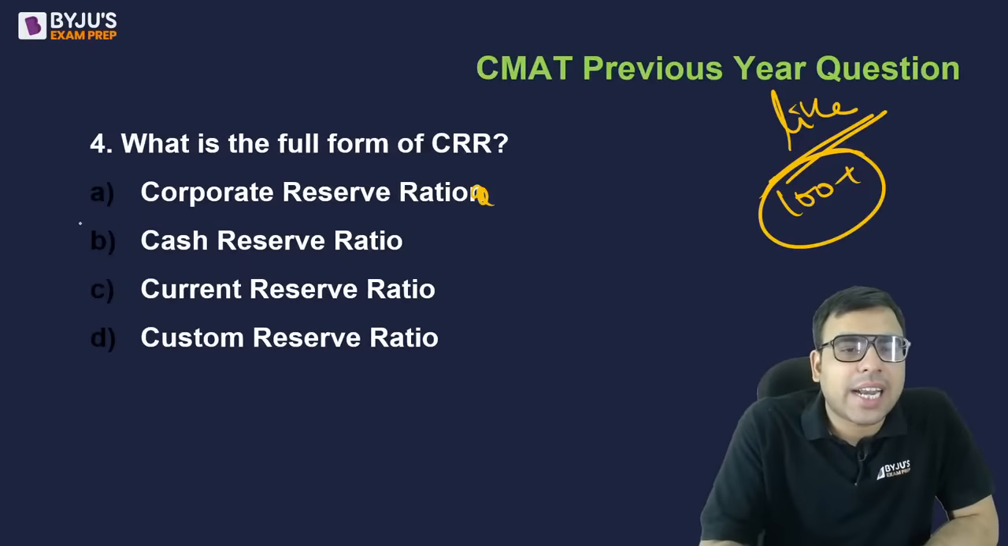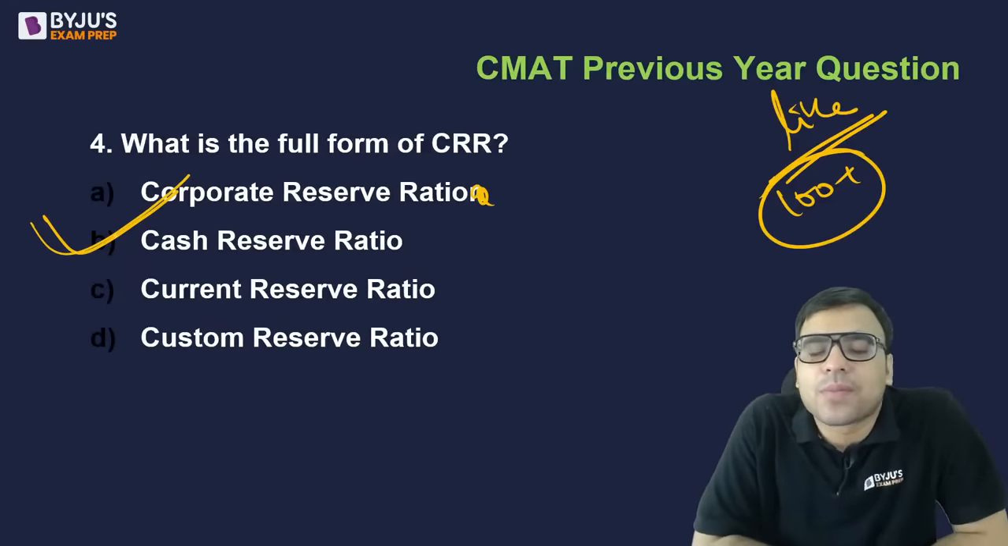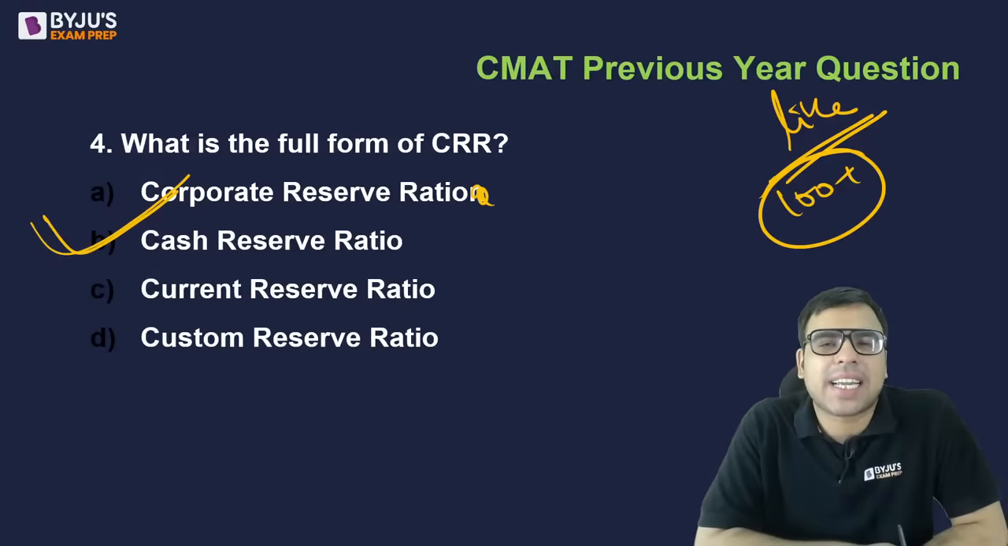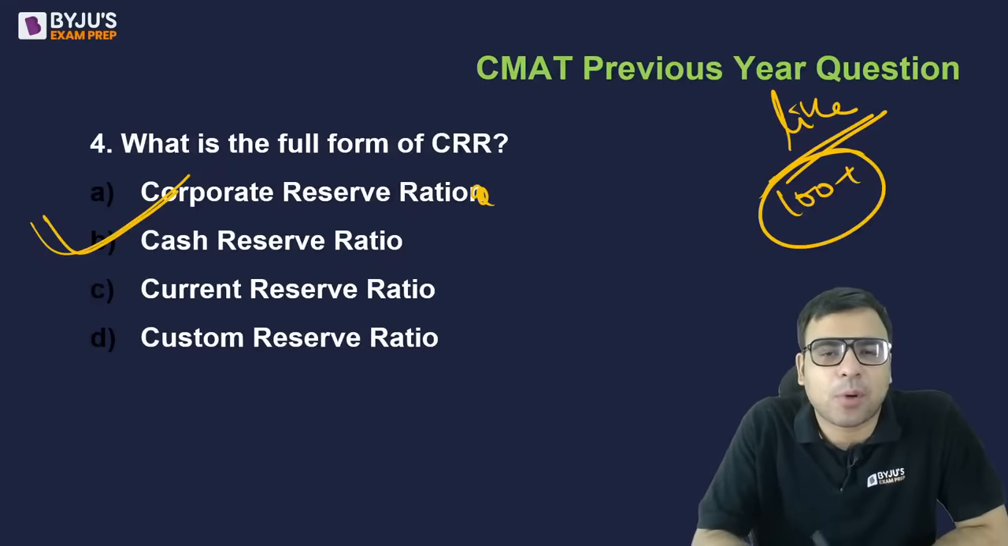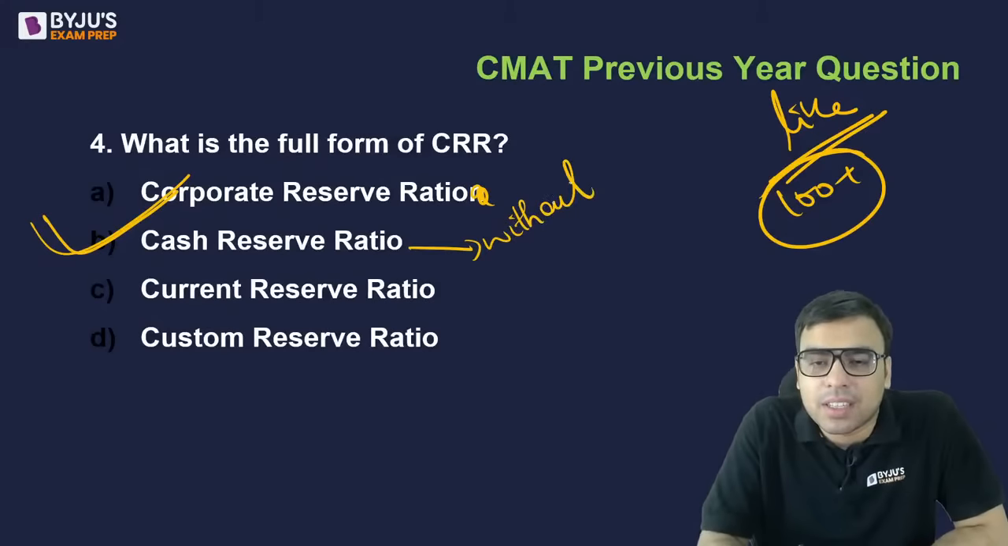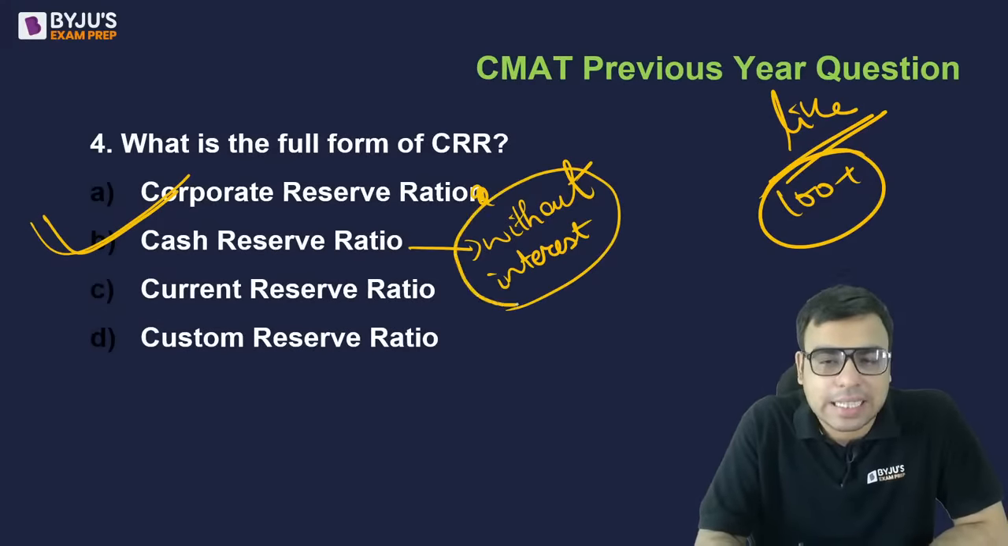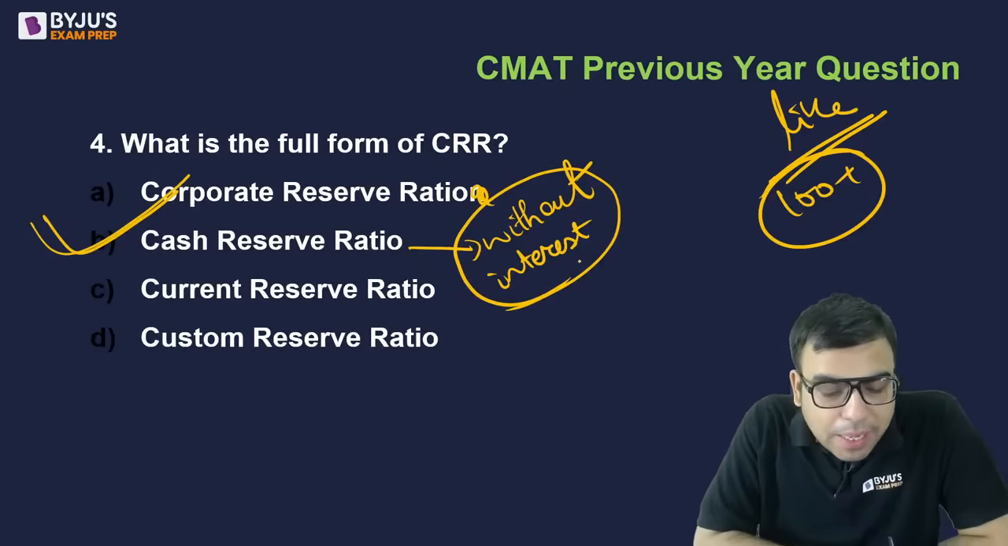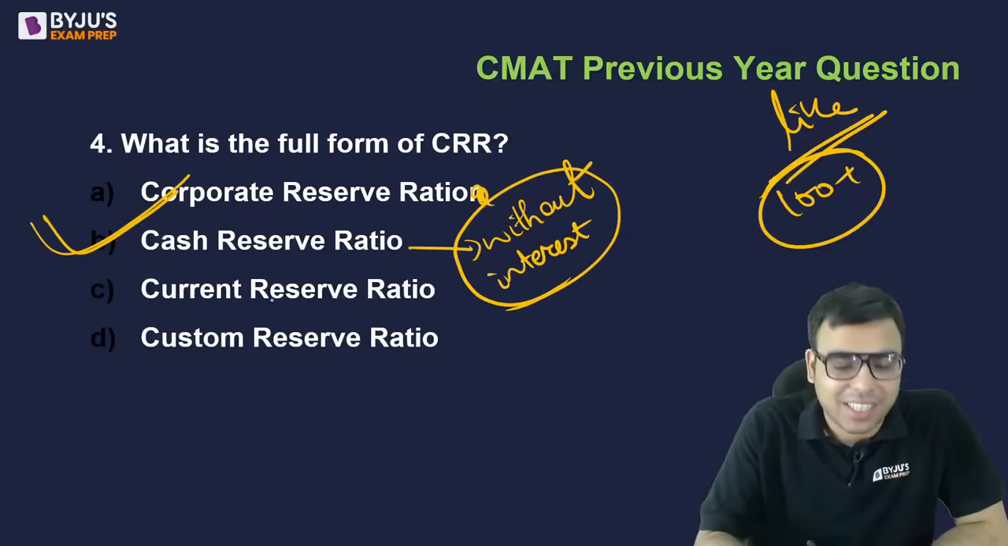Yes. The right answer is cash reserve ratio. So basically this is the percentage amount which every bank is supposed to keep with RBI, and this is without interest. Always remember, the cash reserve ratio always comes without interest. Okay. So the right answer is B.